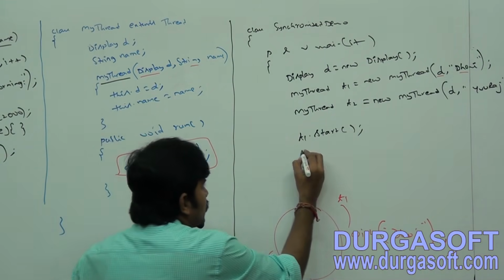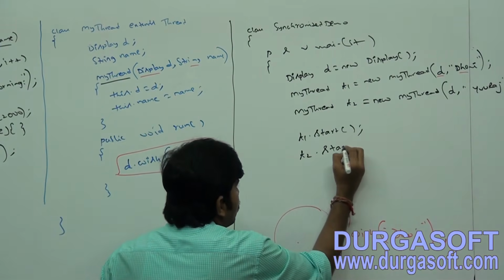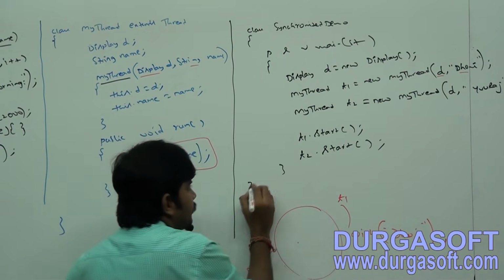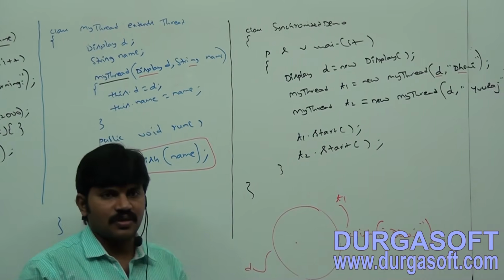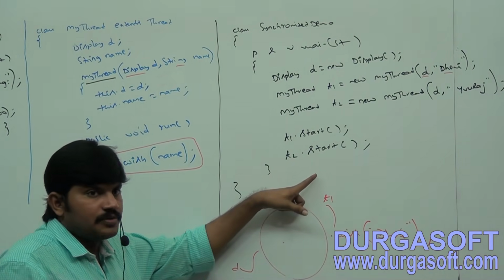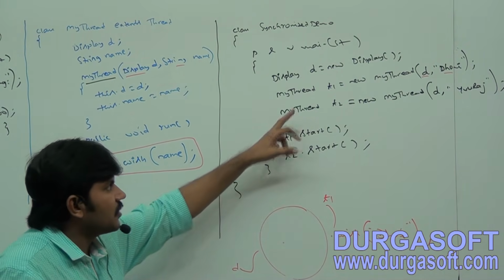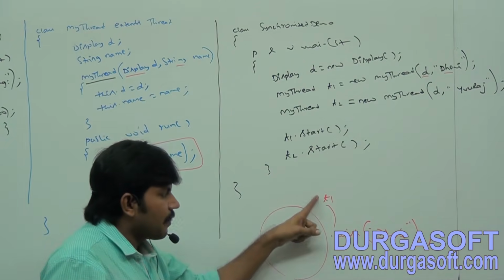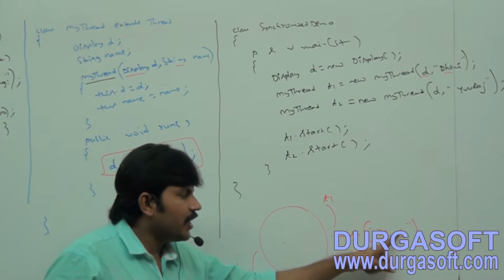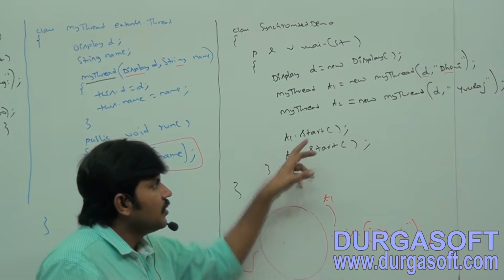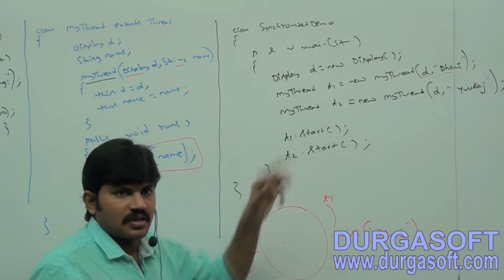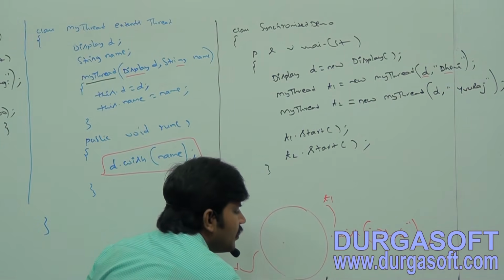Now t1.start and t2.start. Observe very carefully: t1.start, now the wish method is called passing Dhoni as the argument. Simultaneously t2 also started. Can you tell what t2 is doing?